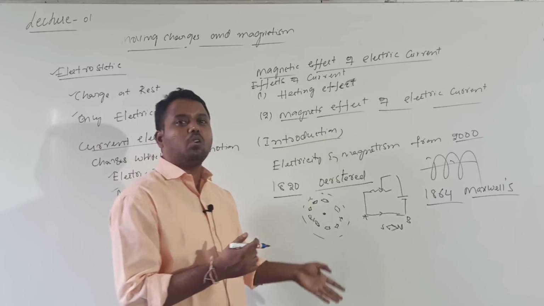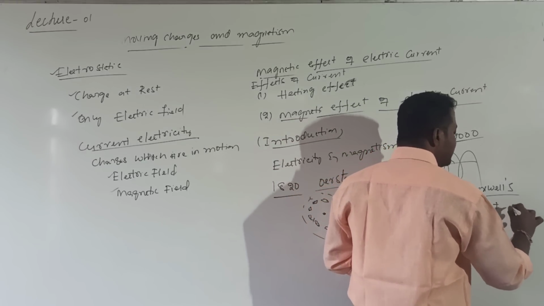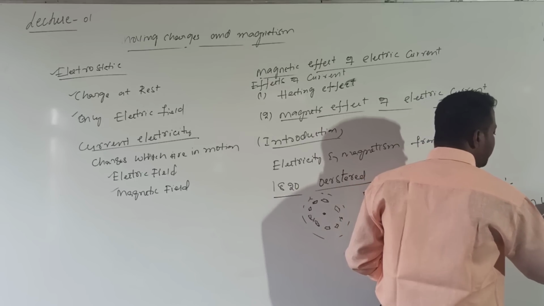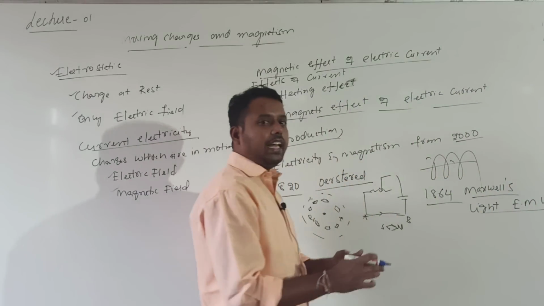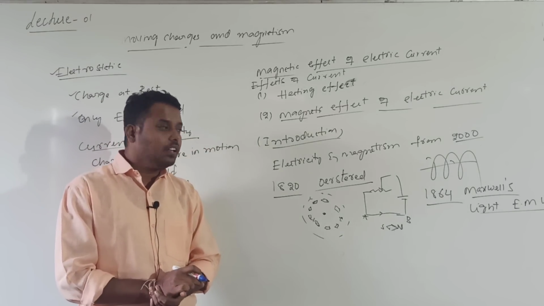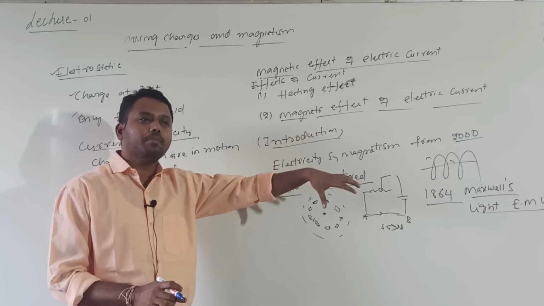And finally he concluded that light is an electromagnetic wave. What is the meaning of electromagnetic wave? It has both a time varying electric field and a time varying magnetic field. Why was electromagnetism needed?